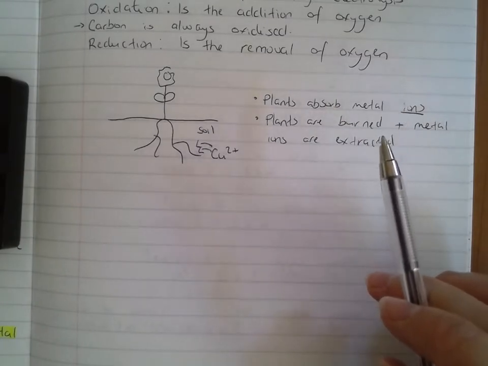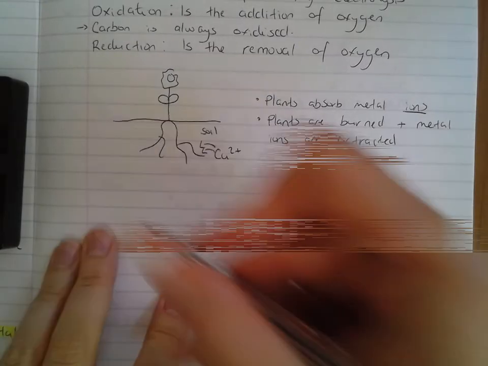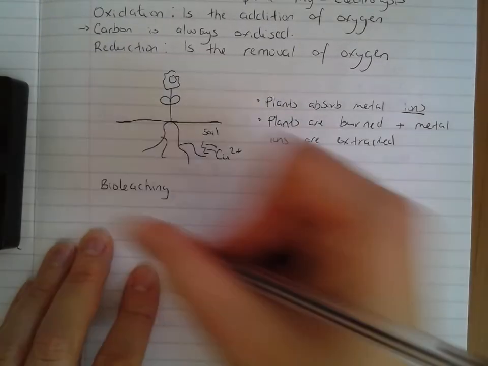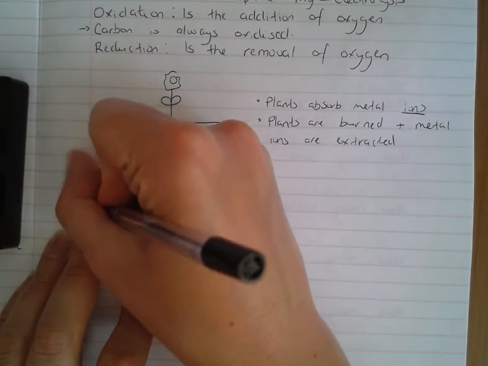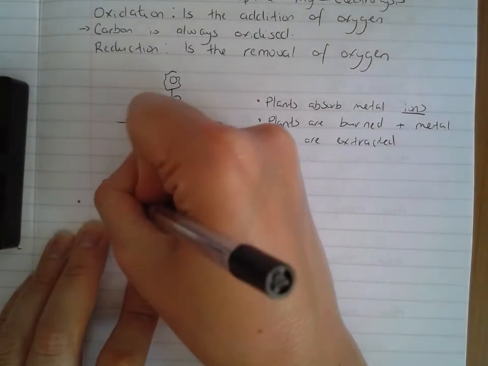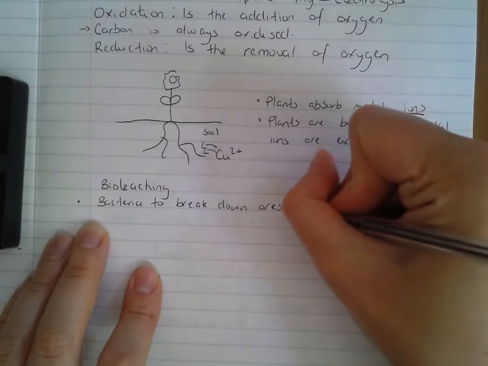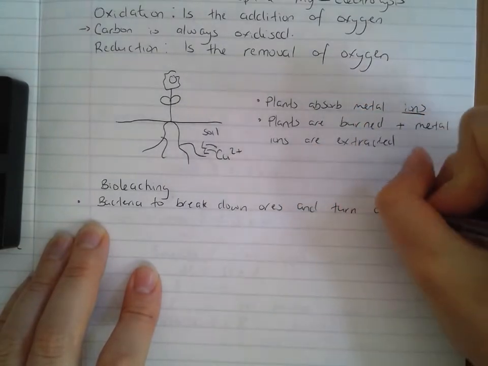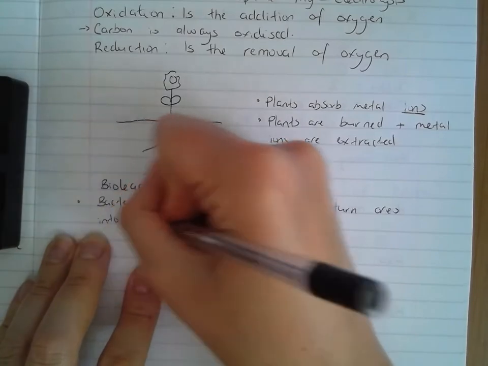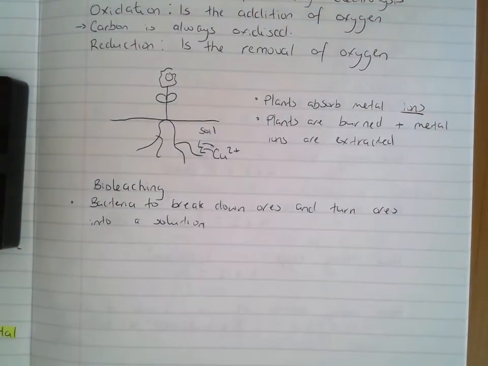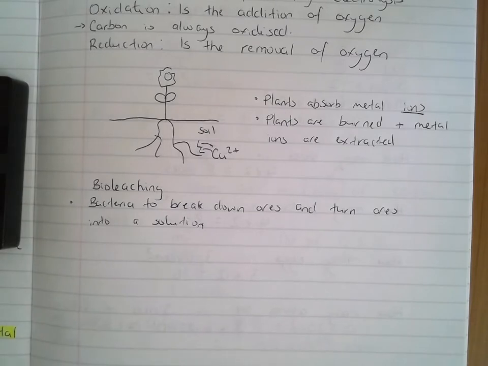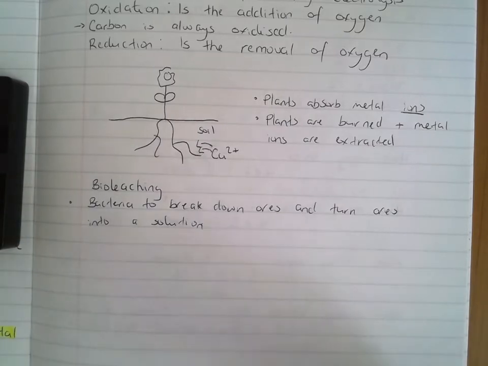The other biological technique is called bioleaching. And in bioleaching, you use bacteria, which is obviously a living thing. That's why we call them biological techniques. And you use bacteria to break down ores and turn ores into a solution. So ores are the rocks that contain metals. You have a special type of bacteria that can break down these ores, break down these rocks, and turn these ores into a solution. And once you've got the metal ions in solution, you're able to get the metal ions out. Okay, so they're the two different biological techniques.